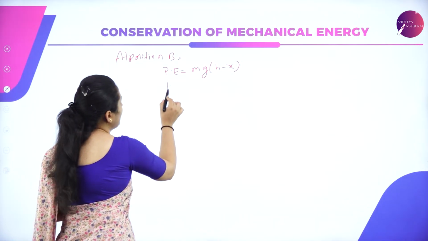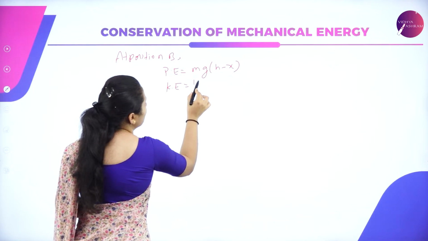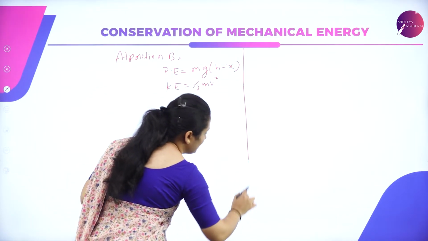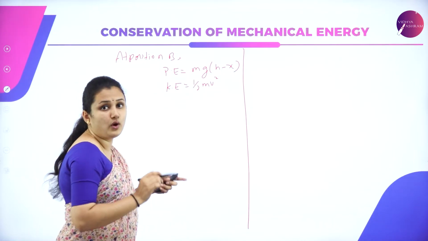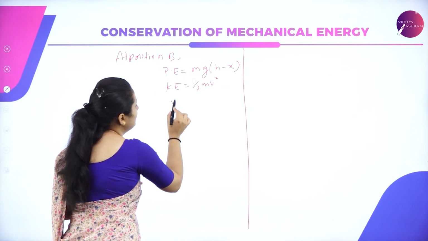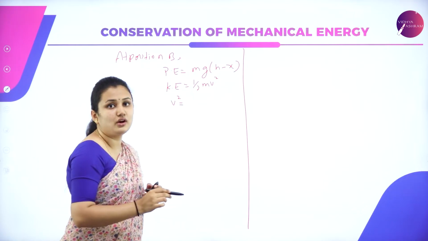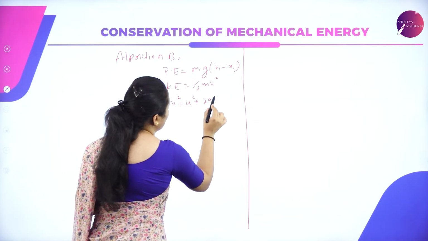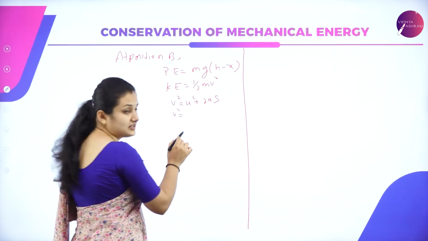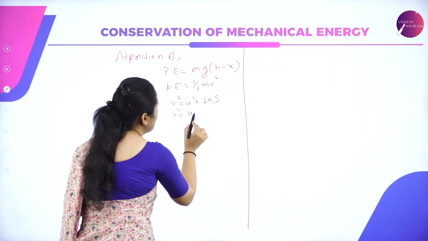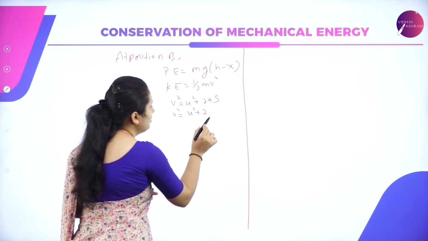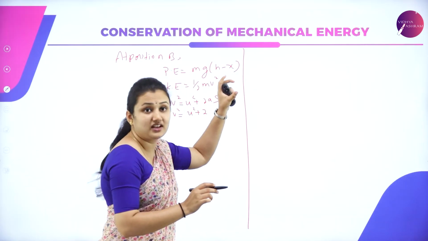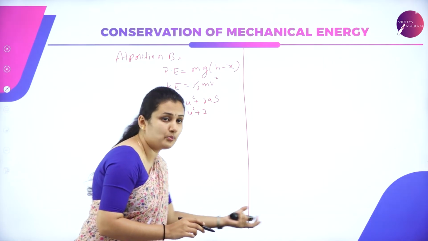Now what is the kinetic energy? It is half mv square. So I want to know what v square is. I will use the third equation of motion, v square equals u square plus 2as. So v square is equal to u square plus 2, and a can be replaced by g because it's the gravitational force pulling the ball down.